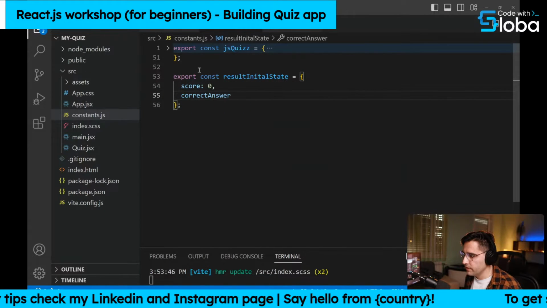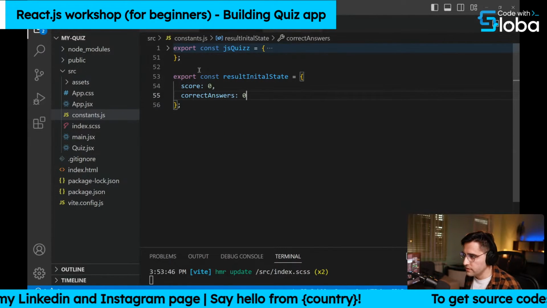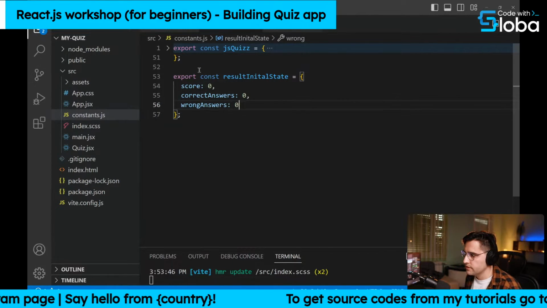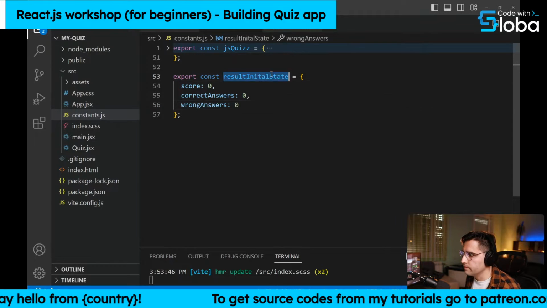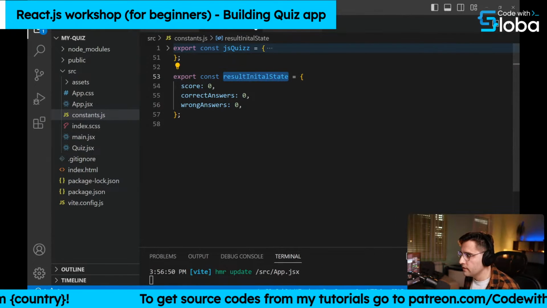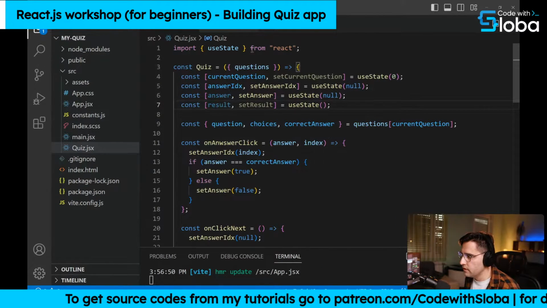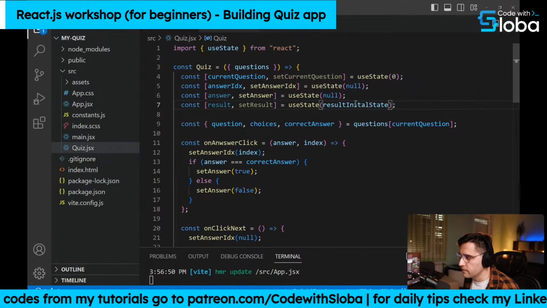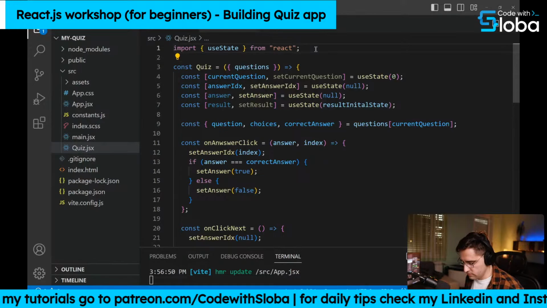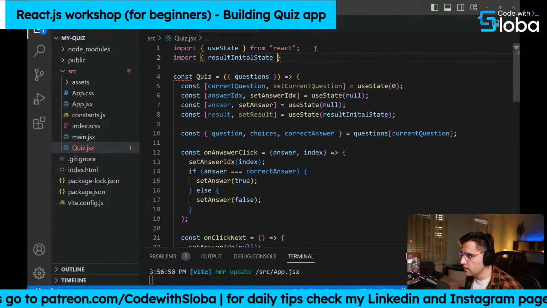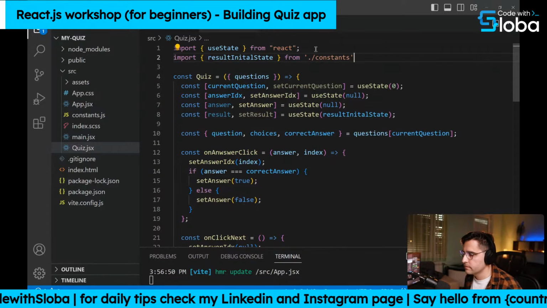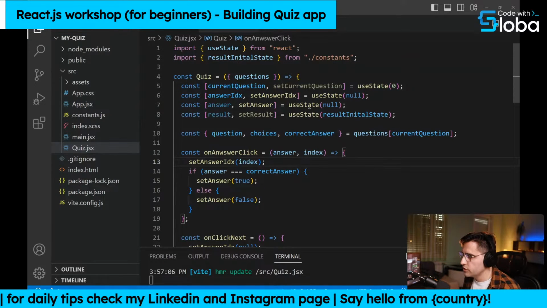Correct answers is going to be obviously 0, and wrong answers is going to be 0 as well. So yeah. Now we can import this object here, so we can use it as the initial state here. And let me import this object from constants here, like so. This is the initial state that we have here for the result.